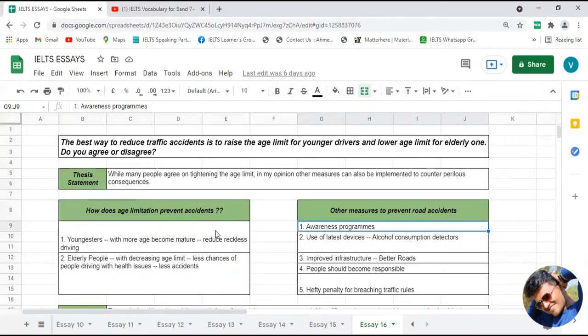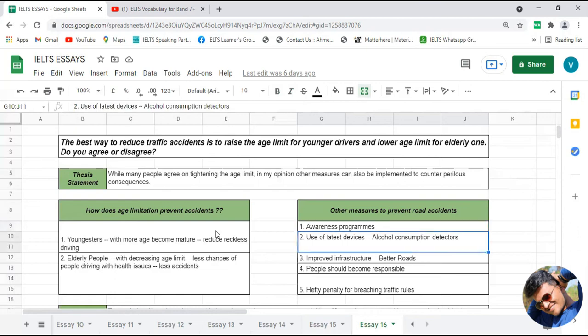The first point, according to me, which can be done by the government to handle the situation of these traffic accidents would be to initiate an awareness program. By initiating this kind of awareness program, they can educate people about the consequences of road accidents and about proper driving. By doing all these things, the number of road accidents can be reduced. So this is the first action which can be taken, apart from changing the age limit, to handle the problem of traffic accidents.